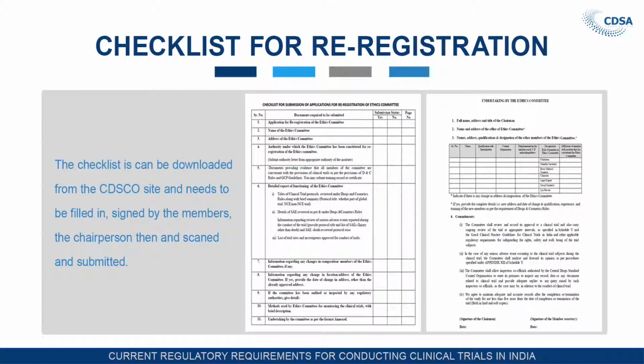So this is the checklist for submission of application for re-registration of ethics committee. In this checklist it is given: application for re-registration of ethics committee, name of the ethics committee, address of the ethics committee. All this detail you have to fill, whether yes or no, whether you have given or not given, and also you have to mention the page number to help the regulators verify. Undertaking by the ethics committee: this undertaking has to be provided by the ethics committee while re-registering.